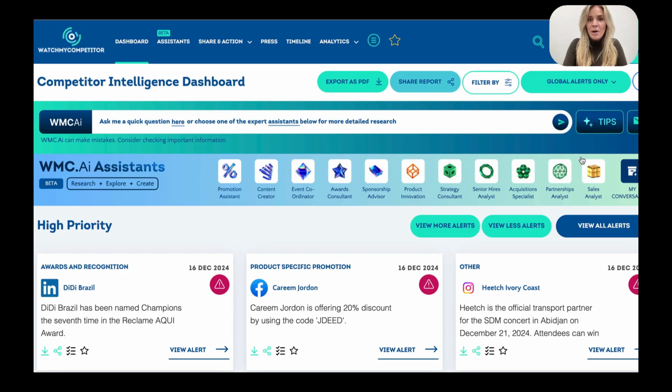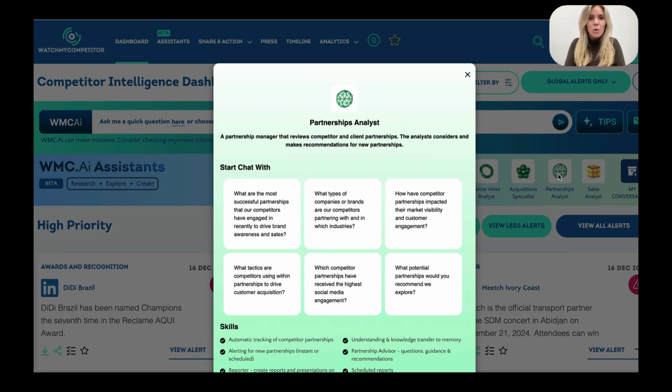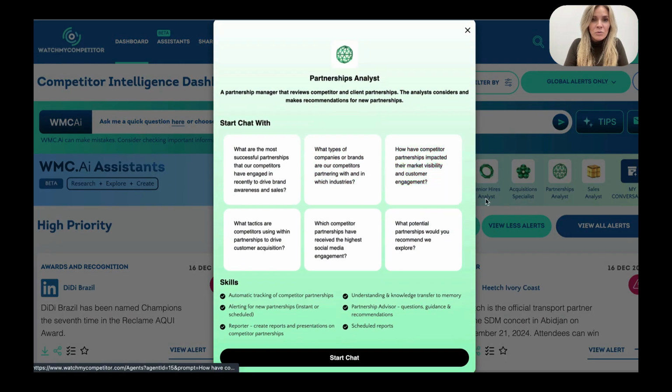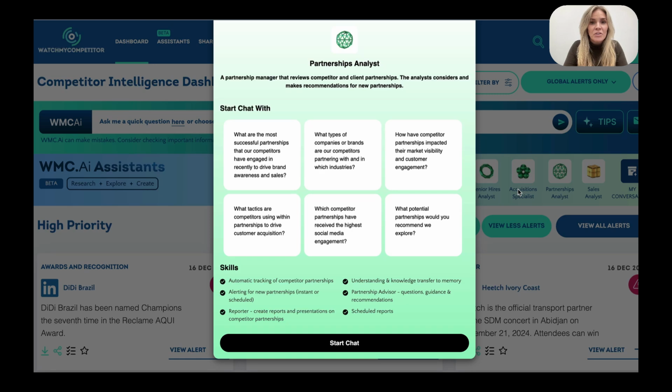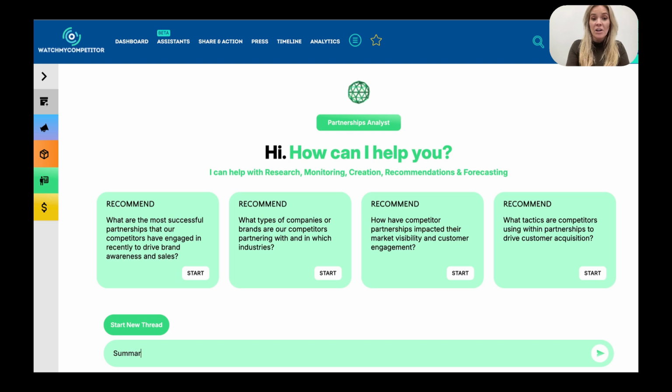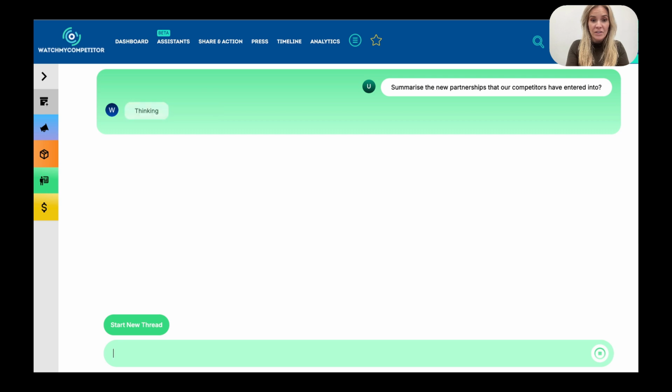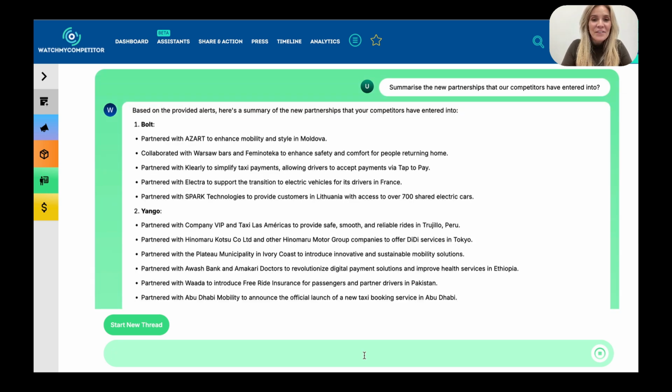Okay, so we'll click into the Partnerships Assistant or Analyst that sits at the top of the dashboard. When you open up the conversation with this particular assistant, you'll notice that it will load up a series of prompts which are designed to guide your thinking. We might want to start by asking the Partnerships Analyst to simply summarise the new partnerships that my competitors have entered into.